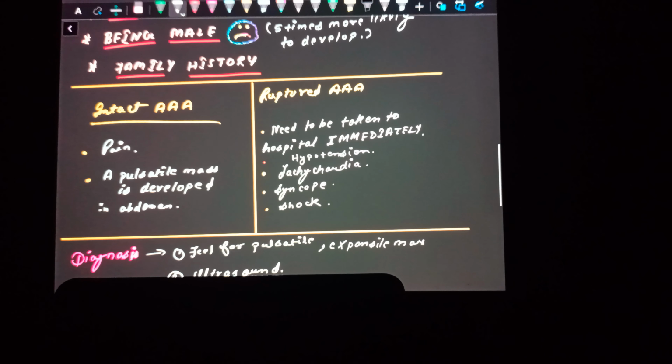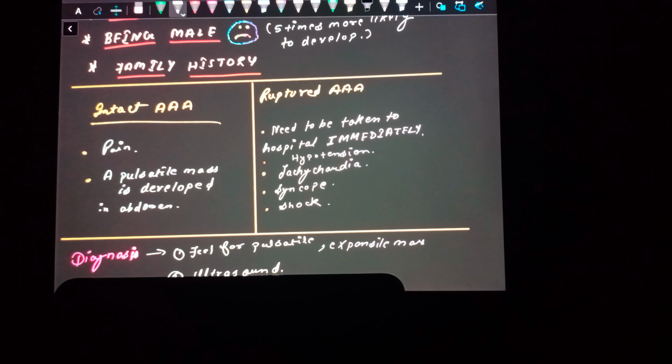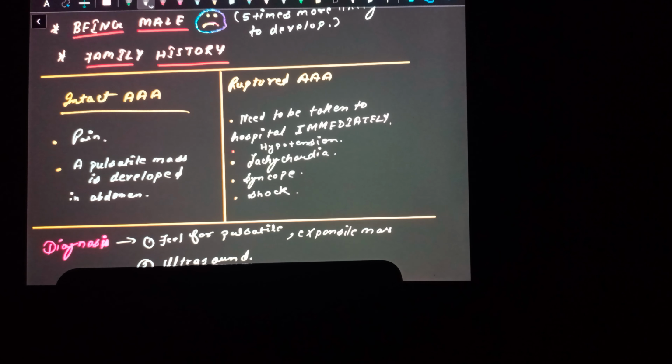Moving on to the differences between intact AAA and ruptured AAA. In an intact AAA, pain is there, and often a pulsatile mass is felt in the abdomen. If an individual has a ruptured AAA, he needs to be taken to the hospital immediately.